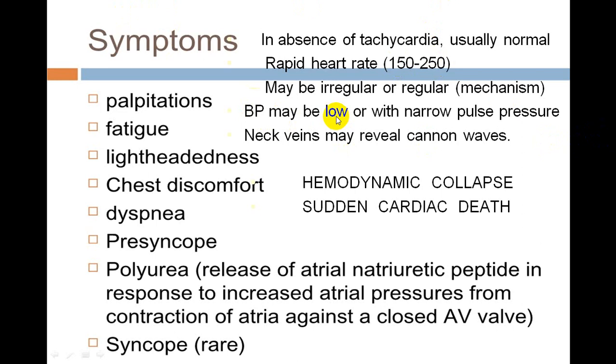Blood pressure will have a fall, there will be a narrow pulse pressure, and person can even develop hemodynamic instability, and person who develops hemodynamic instability will develop a pre-syncope, syncope, and even sometimes can be unconscious and can develop even seizures and can have a sudden cardiac death. And whenever there is irregular contractions, neck vein may show you once in a while Cannon waves, and this is very, very common. You can suspect a supraventricular tachycardia.